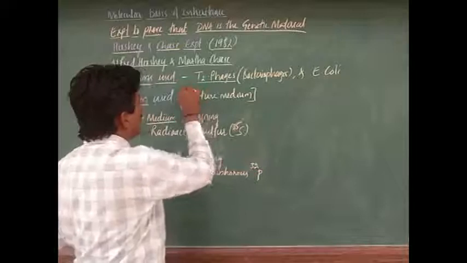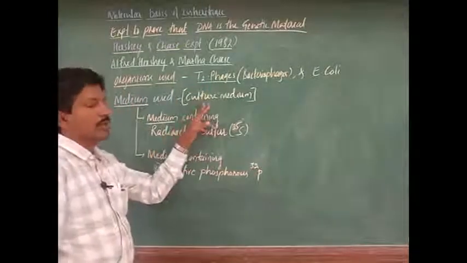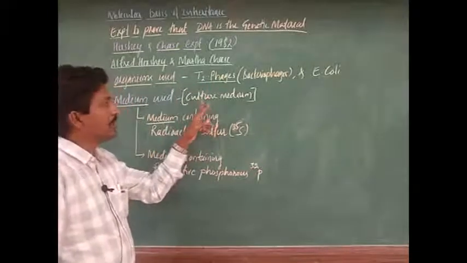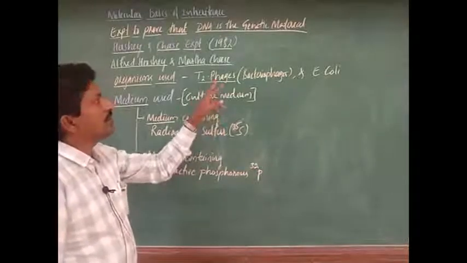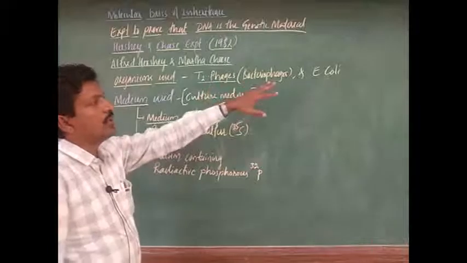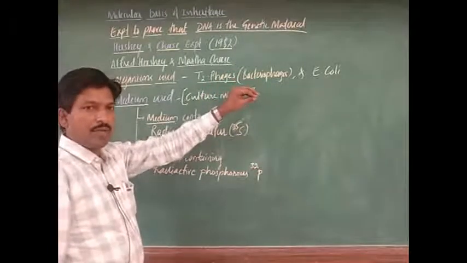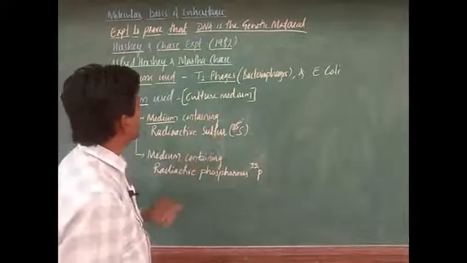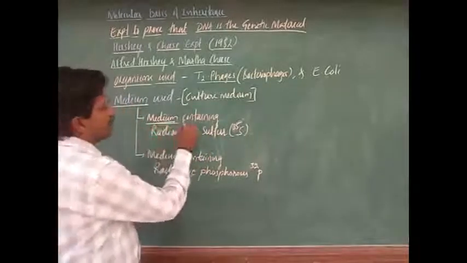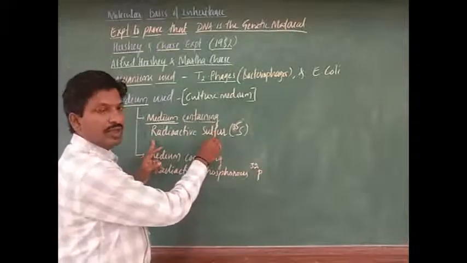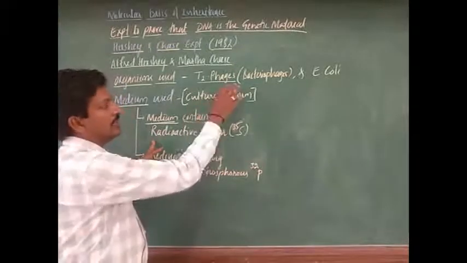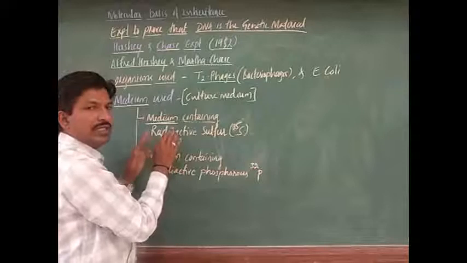Culture medium means a nutritive medium in which the organism is able to grow. The first medium contains radioactive sulfur.